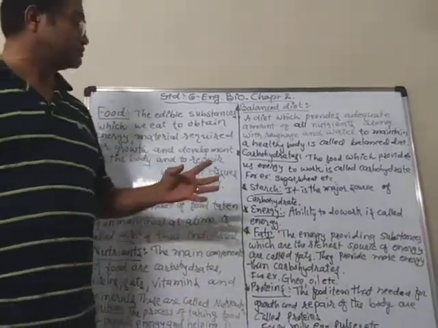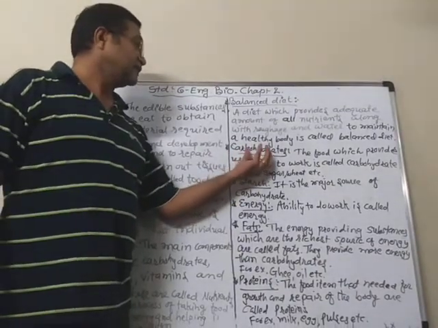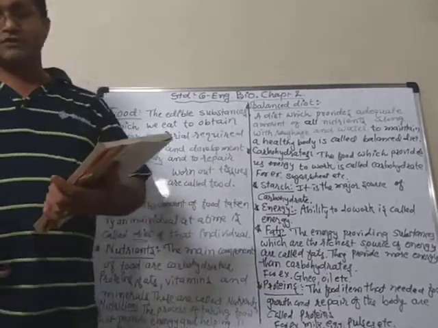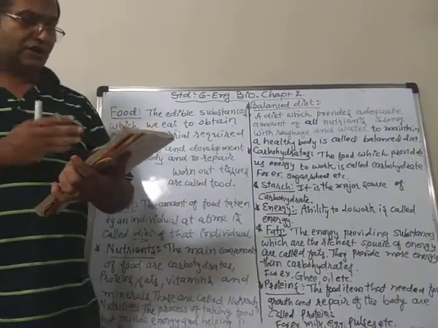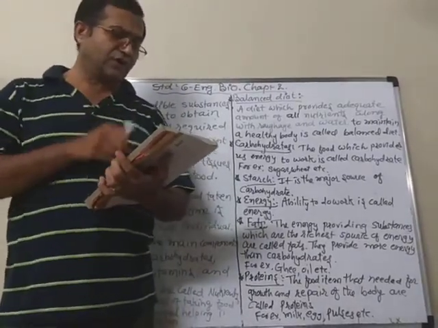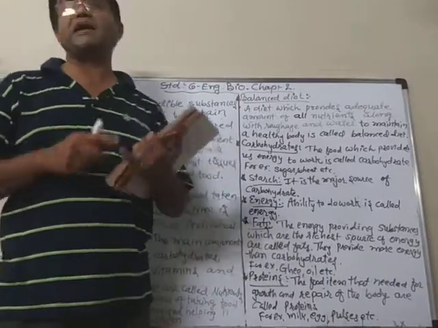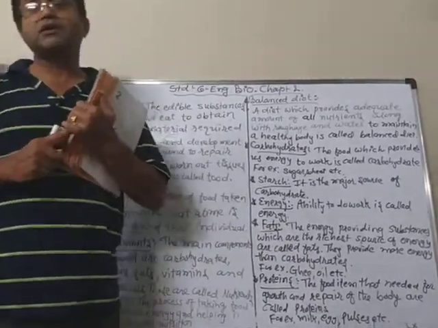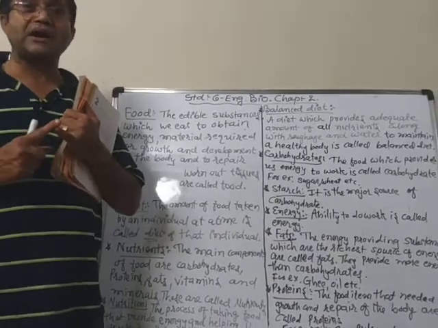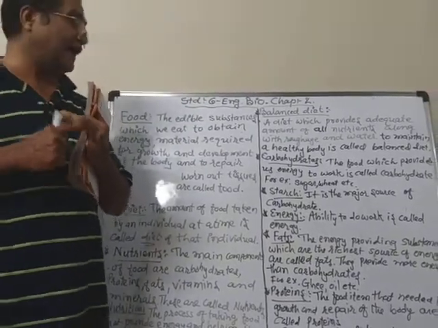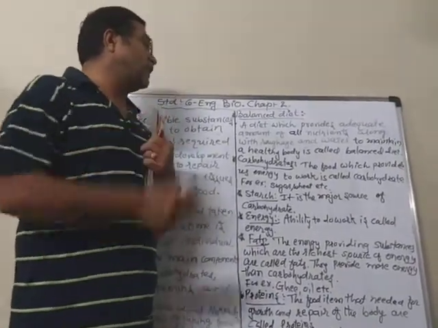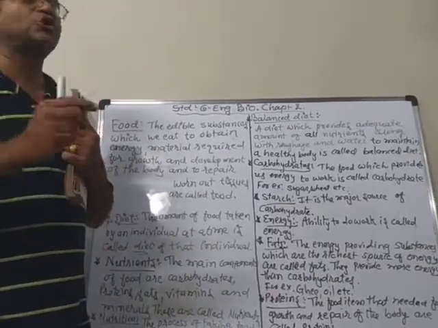How do we know which items are giving us carbohydrates, energy, fats? Carbohydrates are generally found in most of the grains like wheat, rice, jowar, bajra, millet, and maize, etc. And they are the carbohydrates which are the main source of energy.